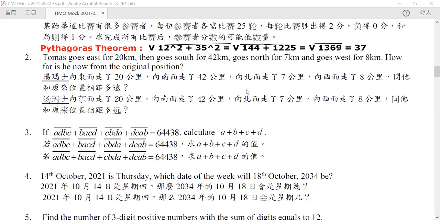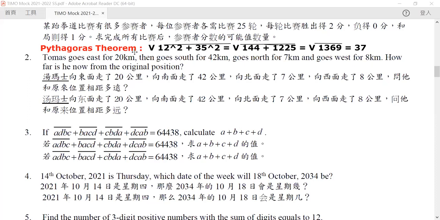So this is the root of 1369. Now, do remember to take the square root of it. Pythagoras theorem states that the square of the hypotenuse is equal to the sum of the squares of the two other sides. So we need to take the square root of it. Okay. Wonderful. Now let us go to our third question.